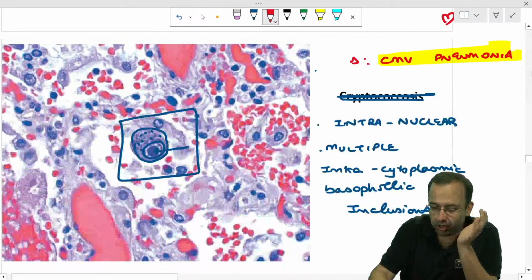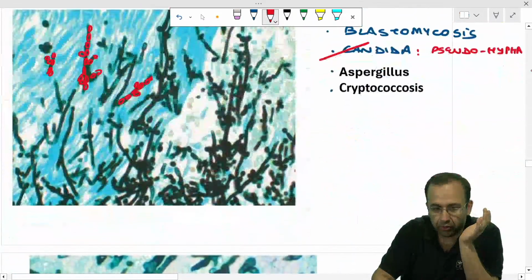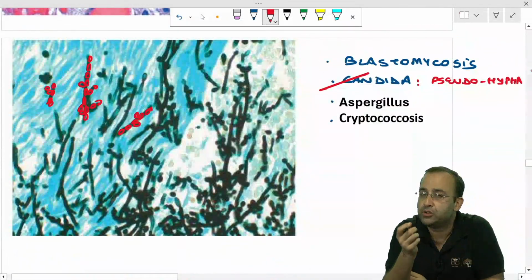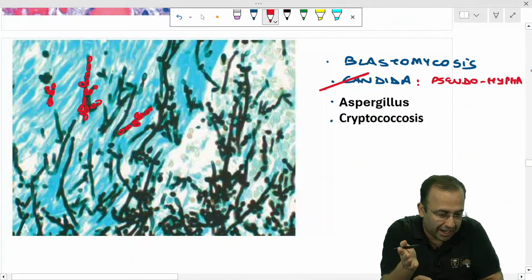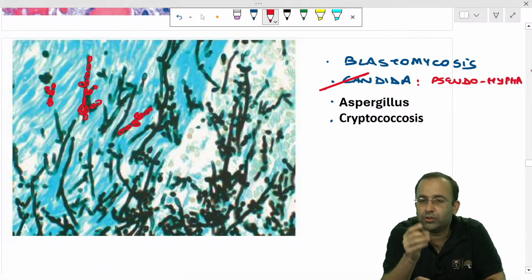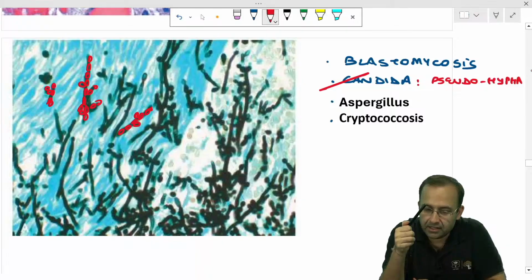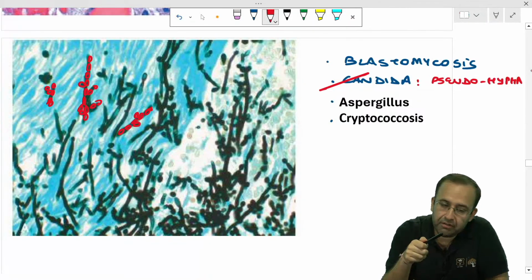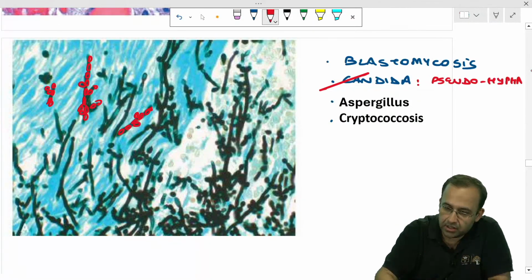Do not confuse pseudohyphae. Every time the examiner will not write pseudohyphae per se. This time, pseudohyphae was given as a written PYQ. They can even show you the presence of an image. So this is pseudohyphae.